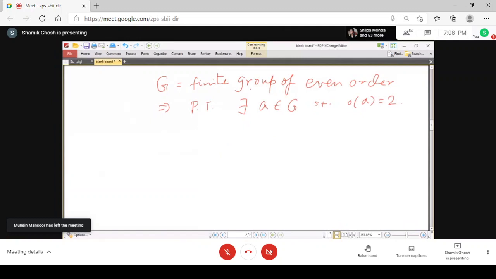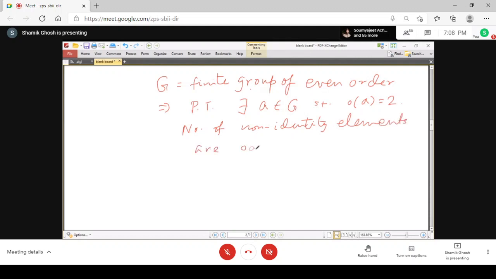The problem is very simple since the group is of even order. If you just delete the identity, then the number of non-identity elements are odd. Now suppose there is no element of order 2, and now for any element of order 2, since A square equals identity, you get that A equals A inverse.